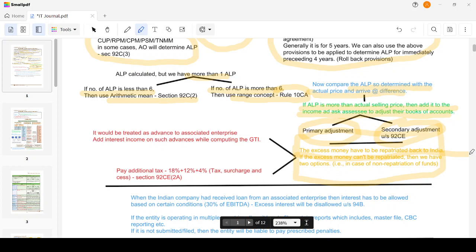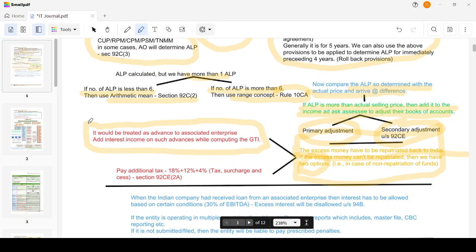Now they say that if the excess money can't be repatriated, then there are two options. What are the two options in case of non-repatriation of funds? First, it would be treated as an advance to the associated enterprise, so you have to add income on such advances while computing the GTI. Till you receive the funds back to India, you have to treat it as a loan or advance given to the associated enterprise and charge interest on that. Such interest will be added to your gross total income while computing the taxes.